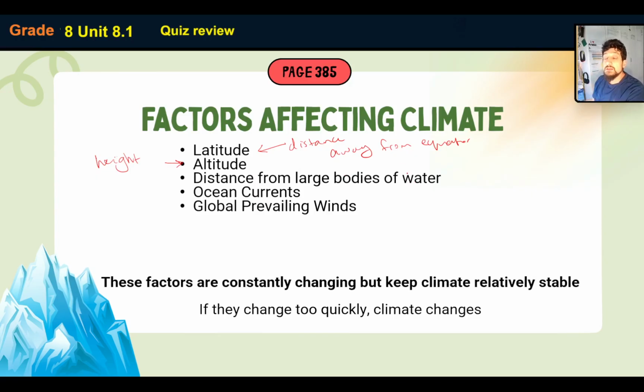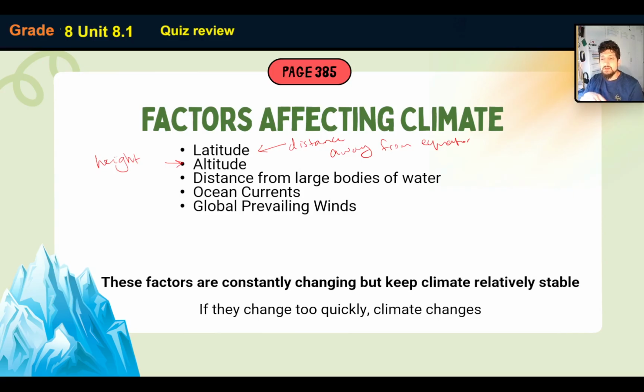The other thing as well is if you live close to a large body of water, like a sea or an ocean, then the temperature is going to be more temperate, more mild. What we mean by that is the changes in temperature will be a lot slower. Water gains energy slowly, but also loses energy slowly, whereas land gains heat quickly and loses heat quickly.